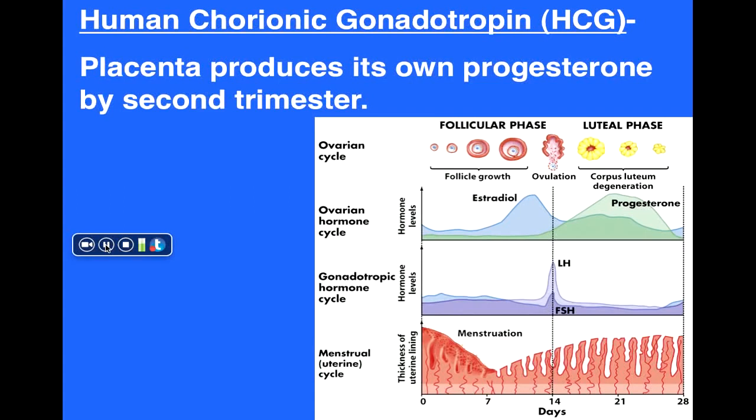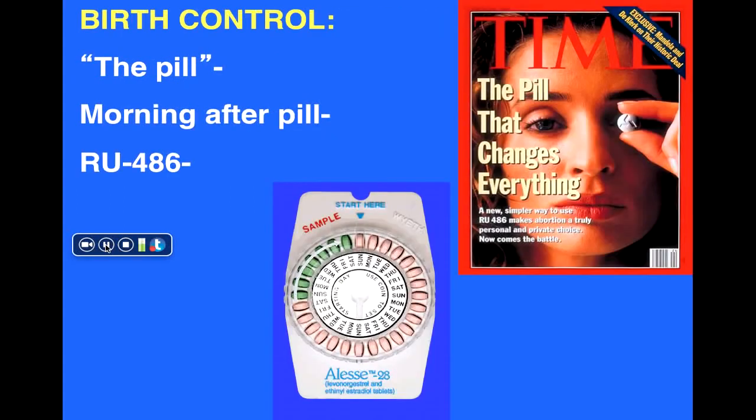So an understanding of how these hormones interact with each other, as I mentioned before, is the basis behind various forms of birth control. So we've already mentioned the pill. Most birth control pills work by preventing ovulation. They essentially prevent that surge in LH that we tend to see around day 14 of the typical menstrual cycle.